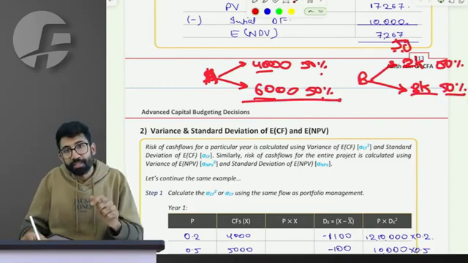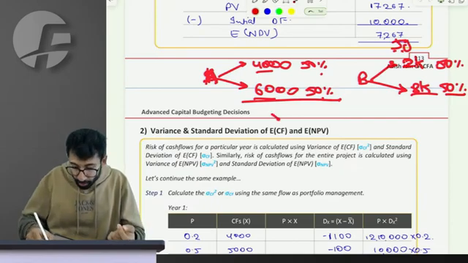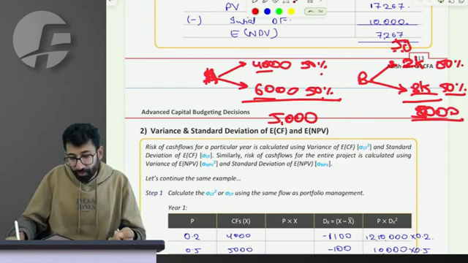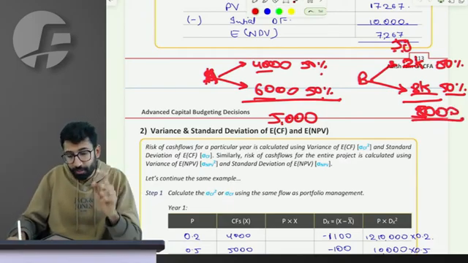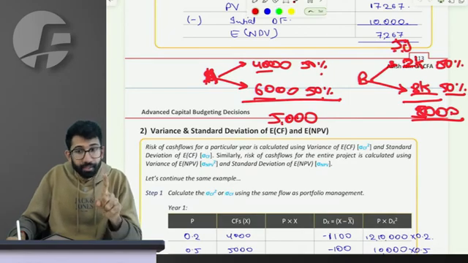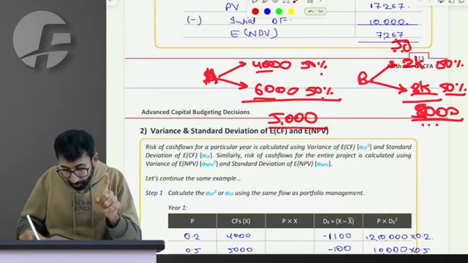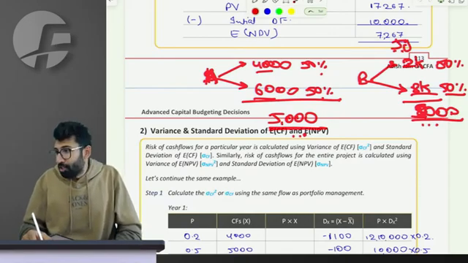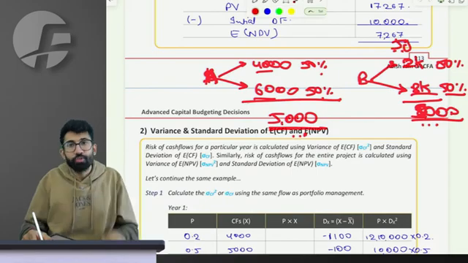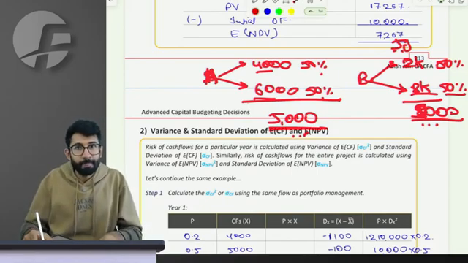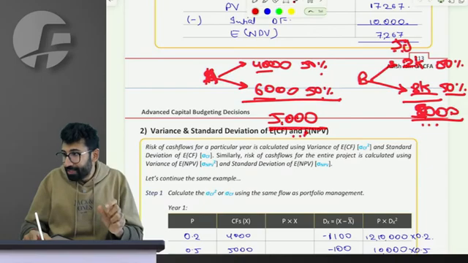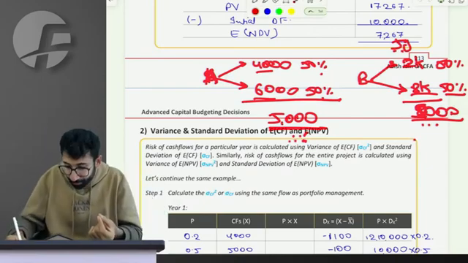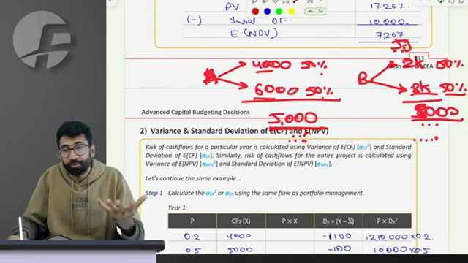Do you agree both the projects have an expected cash inflow of 5,000? 4 into 50%, 6 into 50%, similarly 2 into 50% and 8 into 50%. The expected cash flow is 5 in both cases. Which project will you choose given a choice? Come on, what do you all tell me? Everyone? Do you realize it is Project A because it has lower risk, lower deviation of cash flows as compared to Project B, which has higher risk because of higher deviation.